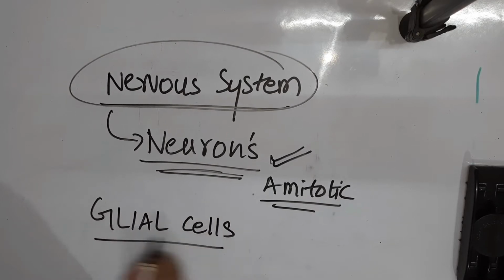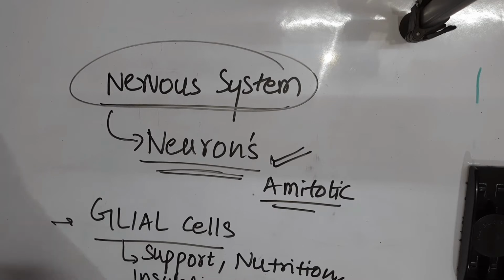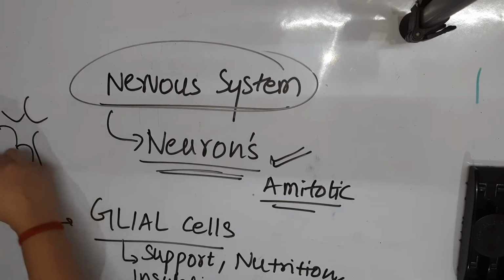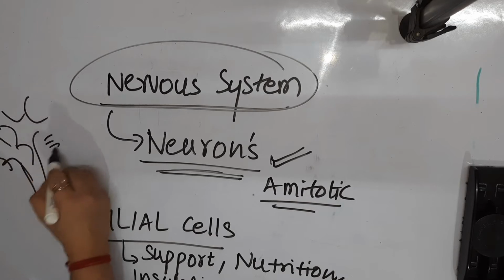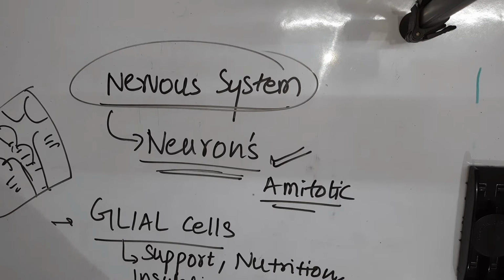Namely, one of them is glial cells. Glial cells are basically responsible for providing support, nutrition, and insulation. Whenever neurons are present, there have to be some cells to provide support to them so that they can be bound together, and also to provide nutrition so that they can exchange nutrients and release waste material. Insulation is also provided to these neurons.